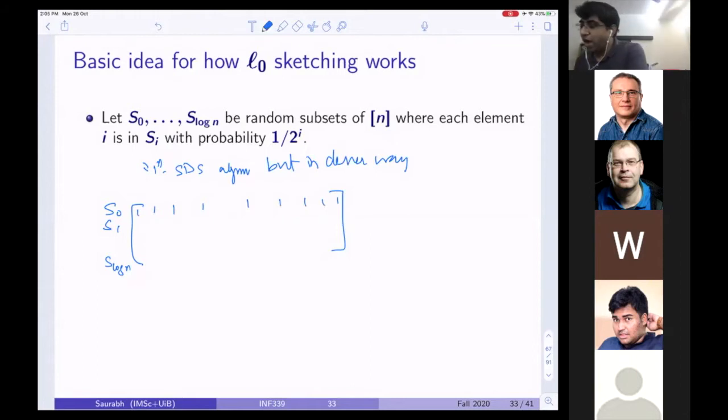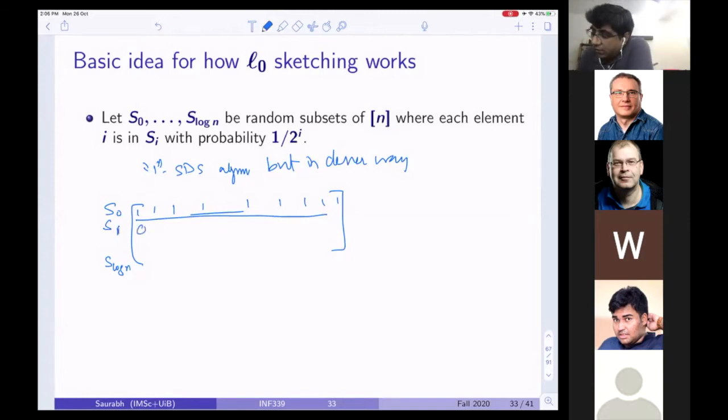Now, why is this useful? Notice that if my vector itself is very sparse, say it has exactly 1 entry, then this will help us filter out that entry. You will see what I mean by this in a minute. But intuitively, think that if my vector has exactly 1 non-zero entry, then I need this vector to filter that particular entry. What is S1?